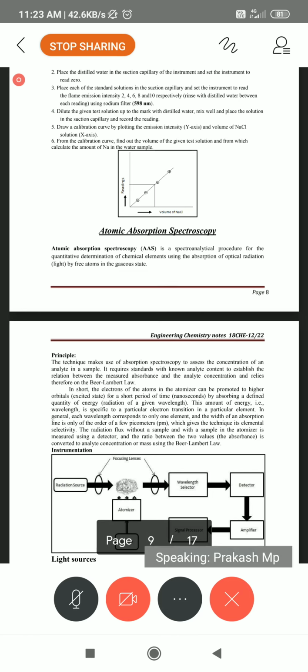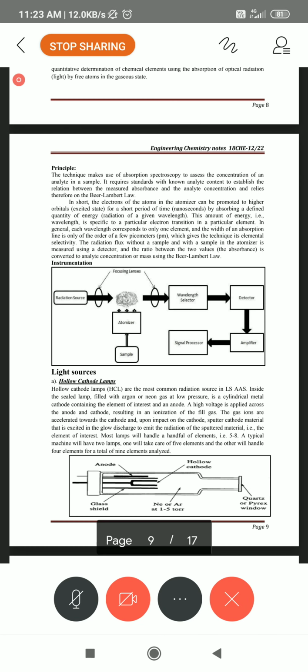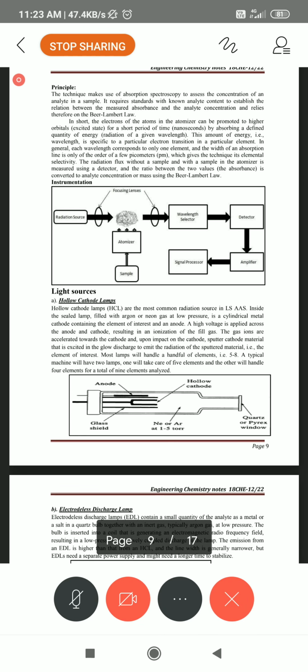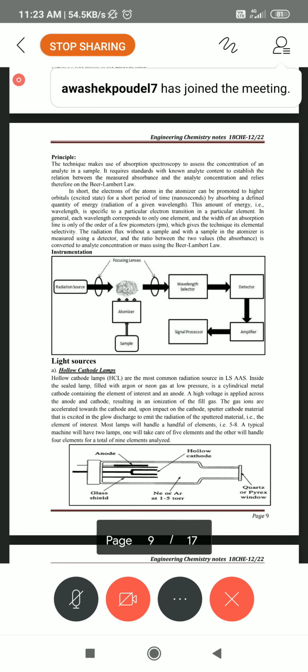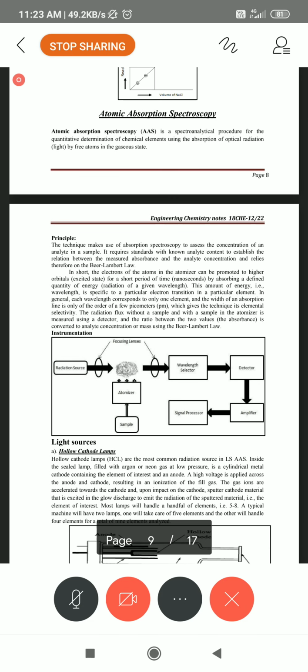Now lasers can also be used, and other than these, the hollow cathode lamp can also be used. In our notes there is too much explanation of hollow cathode lamps. So at the time of writing the exam, if this question is asked, don't write too much about how to use hollow cathode lamps. Instead, you can write one or two lines: the light source is either hollow cathode lamps or lasers. So what is the advantage of this hollow cathode tube?